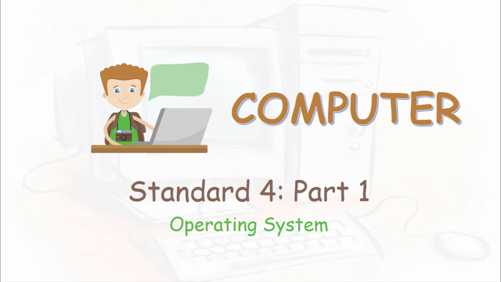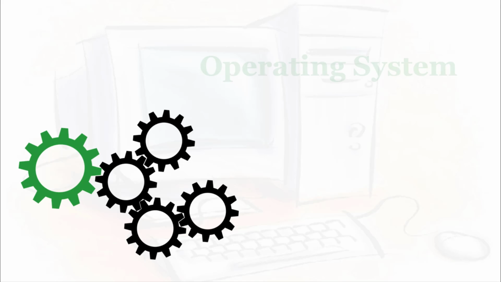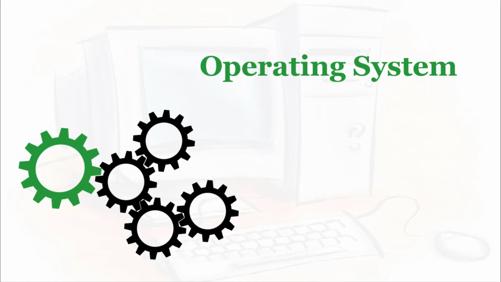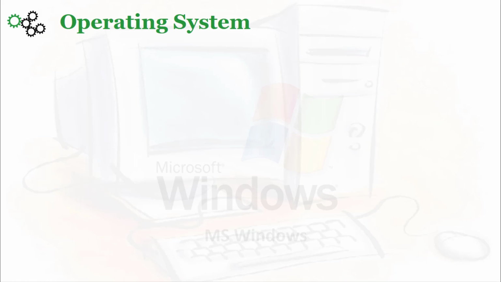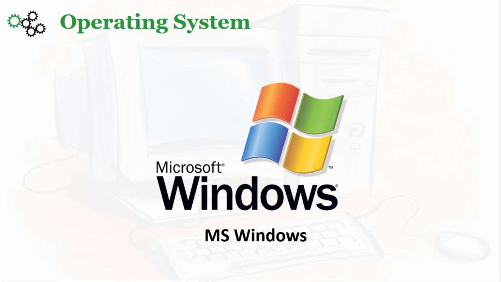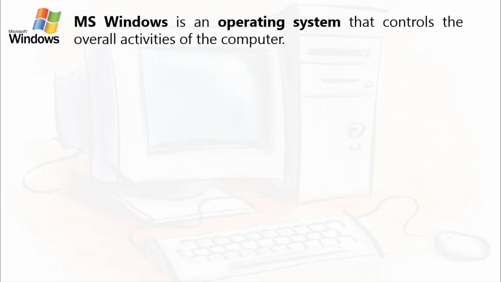Hello children, today we are going to learn about the operating system. Then what is an operating system? We are all aware of the operating system named MS Windows, because you already learned this in your previous classes. MS Windows is an operating system that controls the overall activity of the computer.